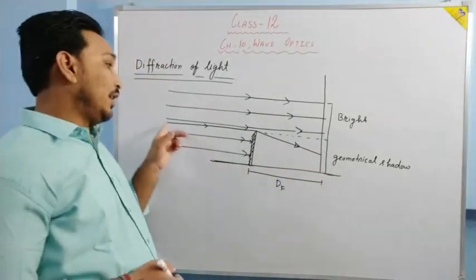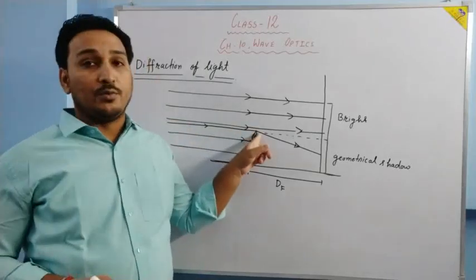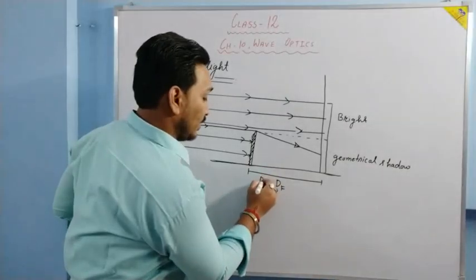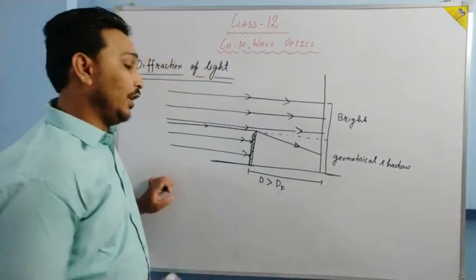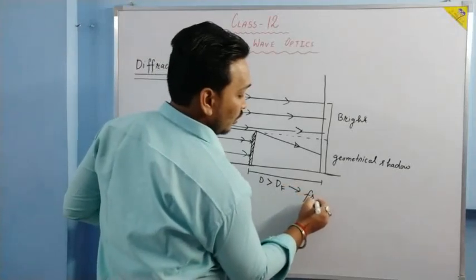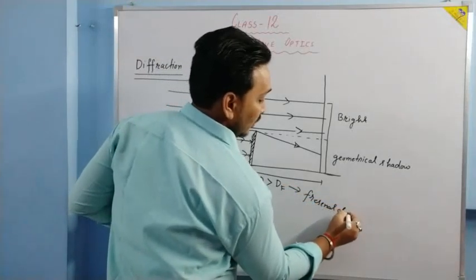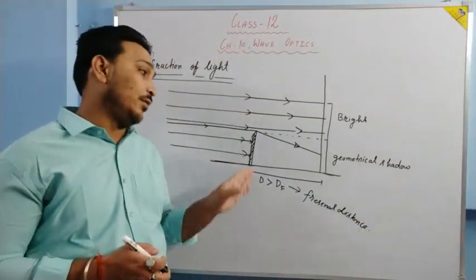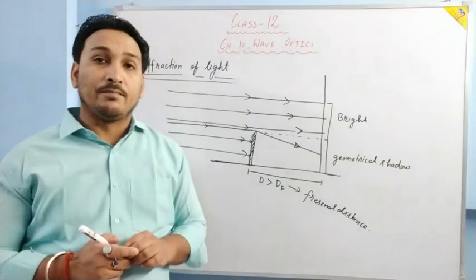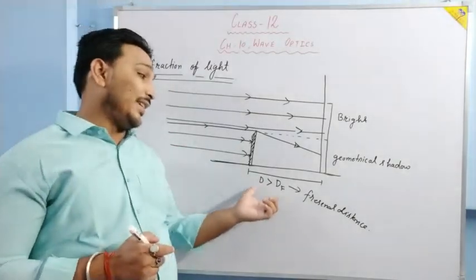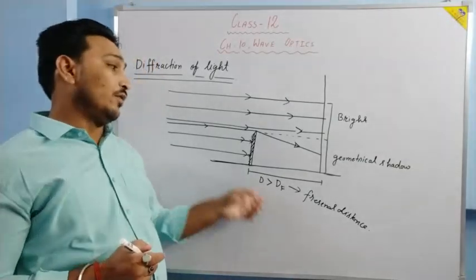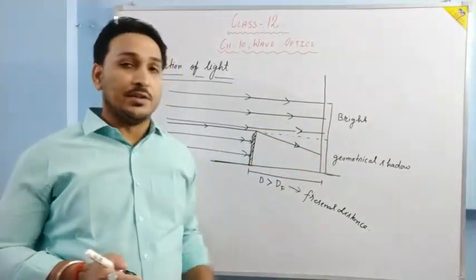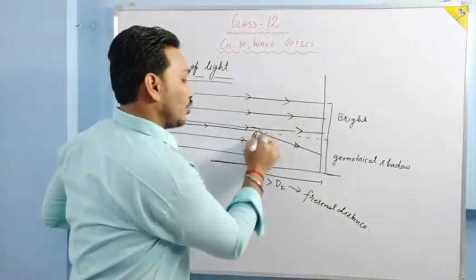Is it clear? The light which falls on the edge of the obstacle, for a distance d greater than Df. Df is called Fresnel distance. It is the distance between the obstacle and the screen. So for a distance greater than Fresnel distance, the light falls on the edges of the obstacle, bends in the shadow region, and this bending of light is called